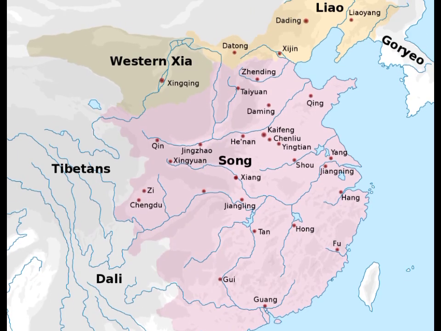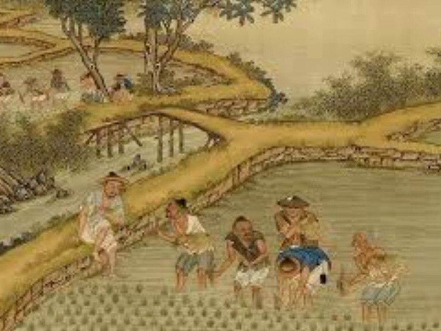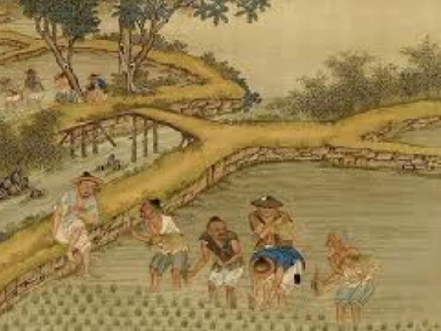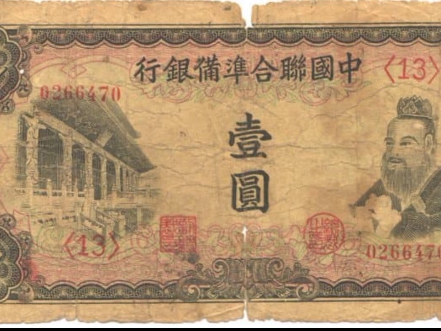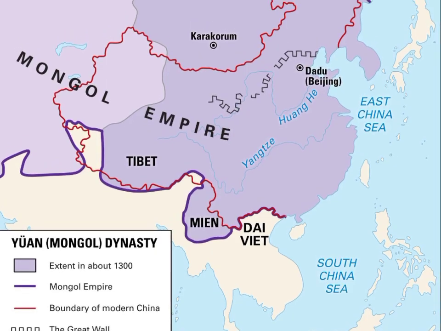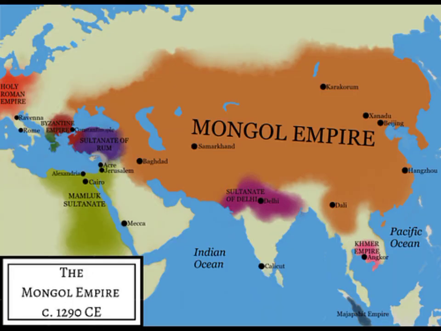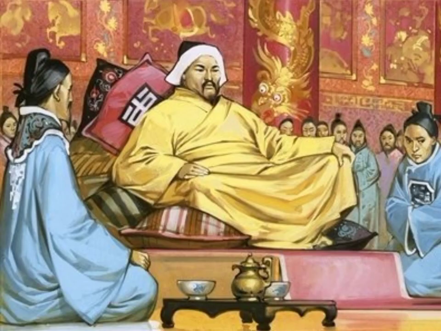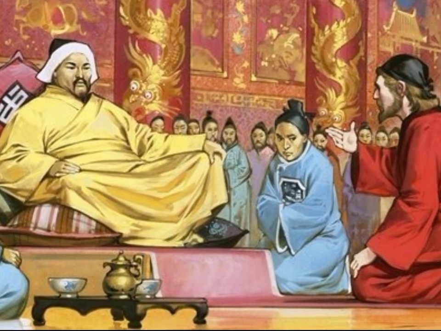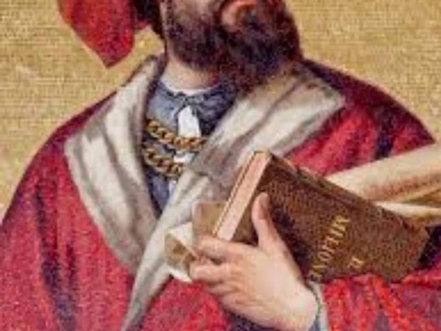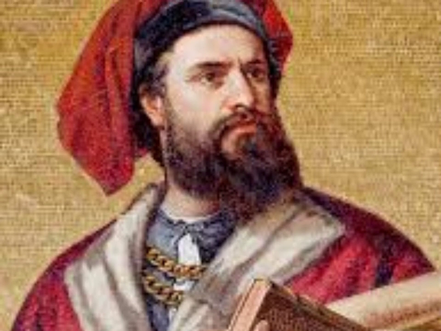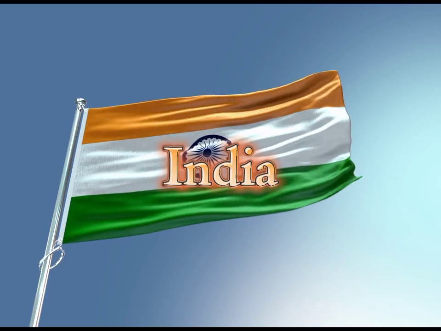The Song dynasty, 960 CE to 1279 CE, followed the Tang dynasty, and it was during this time that China experienced significant economic growth and development. The Song dynasty was known for its advances in agriculture, manufacturing, and commerce, and the use of paper money became widespread. The Yuan dynasty, 1271 CE to 1368 CE, followed the Song dynasty, and it was during this time that China was ruled by the Mongols. The Mongols were known for their tolerance of different cultures and religions, and the famous explorer Marco Polo visited China during this time.